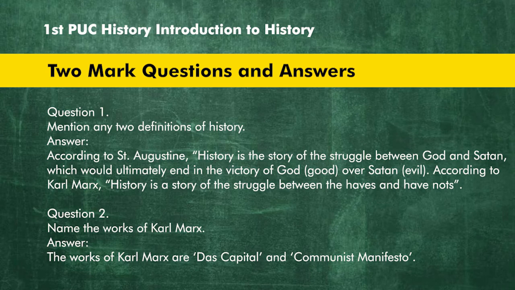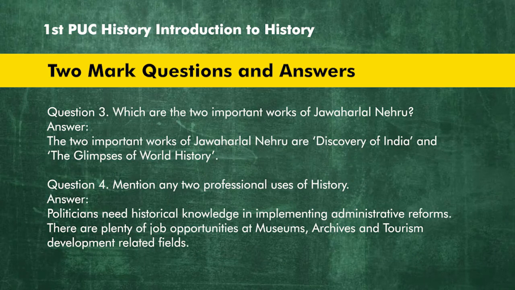Question 2. Name the works of Karl Marx. Answer. The works of Karl Marx are Das Kapital and Communist Manifesto. Question 3. Which are the 2 important works of Jawaharlal Nehru? Answer. The 2 important works of Jawaharlal Nehru are Discovery of India and The Glimpses of World History.